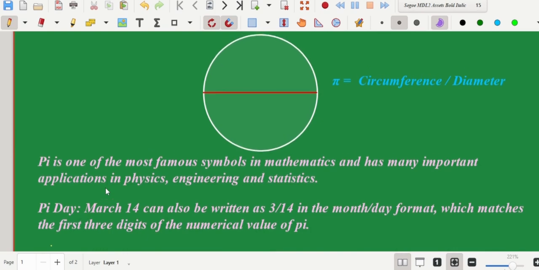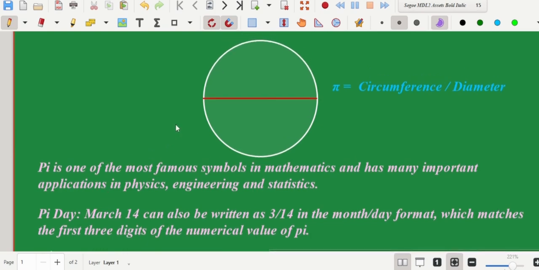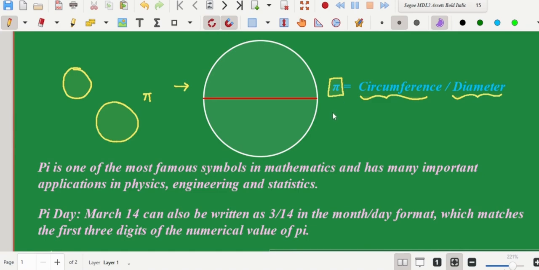Circles, we all know, are the most beautiful and versatile shapes in nature, and pi has some connection with this shape. It was observed by mathematicians long ago that no matter what sized circle you take, bigger or smaller, when you take the ratio of the circumference of any given circle to its diameter, it always turned out to be a constant. No matter what the radius or diameter of the circle was, the ratio of circumference to diameter was always constant.